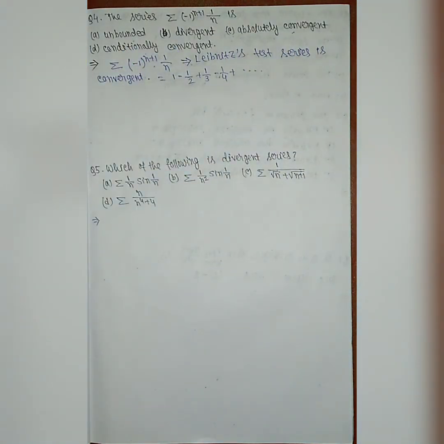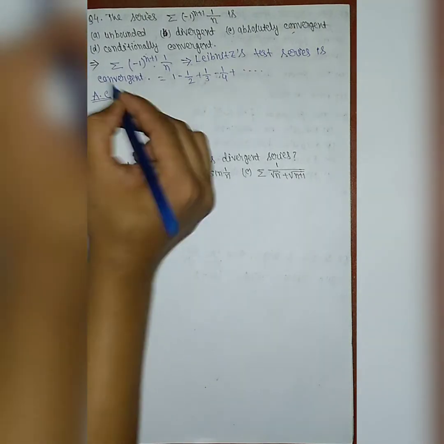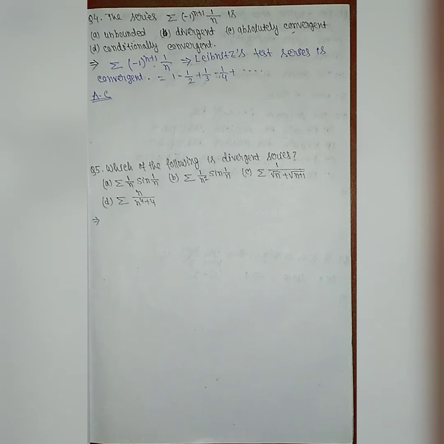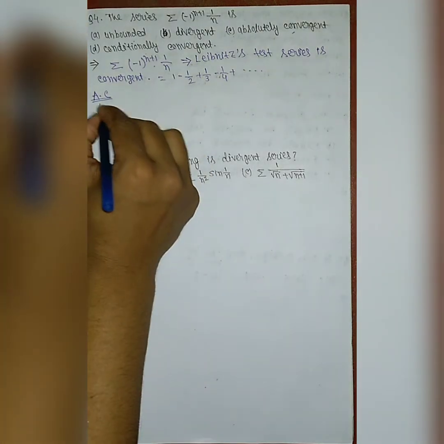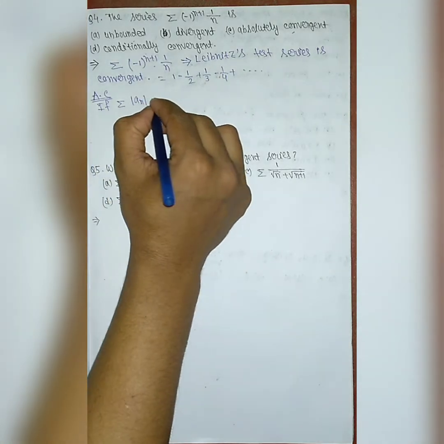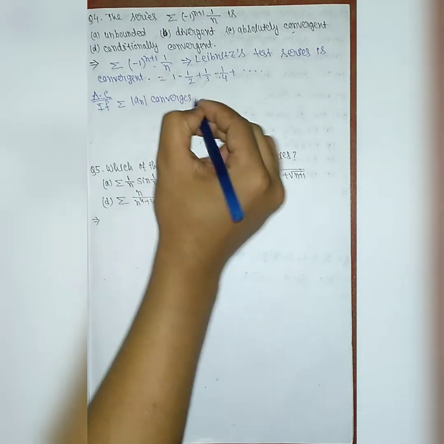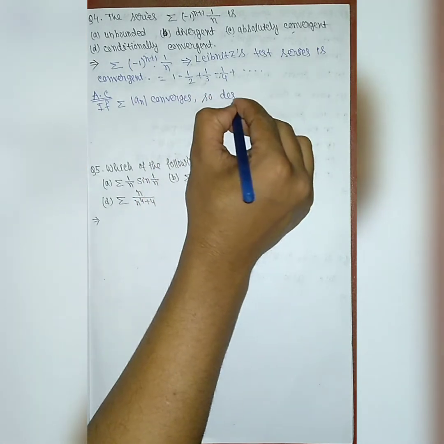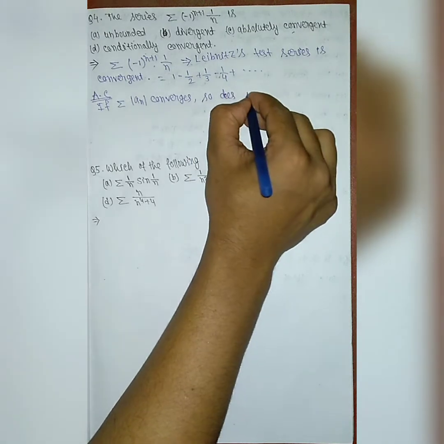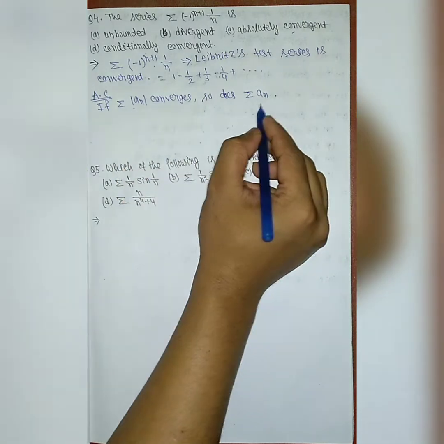So we have to know the concept of absolute convergence and the concept of conditional convergence. The concept of absolute convergence is that if series mod of an converges, so does series an.